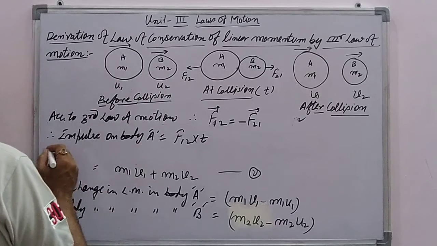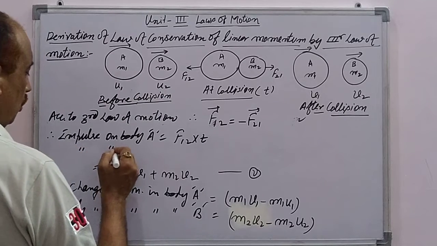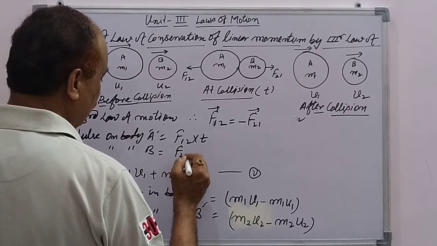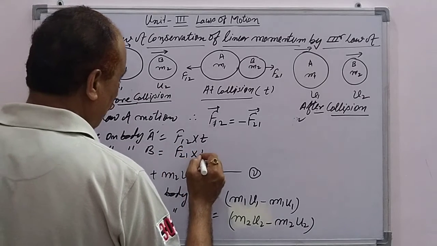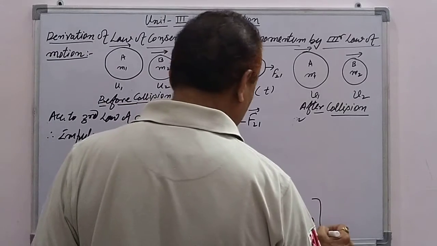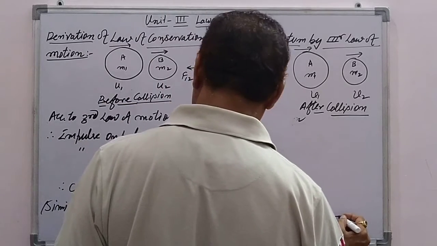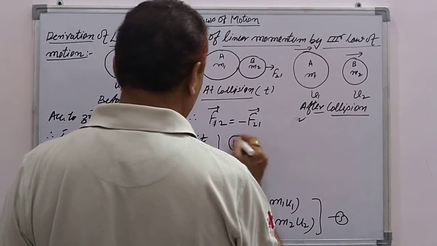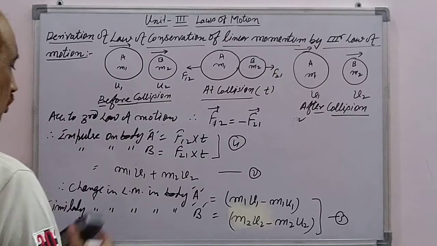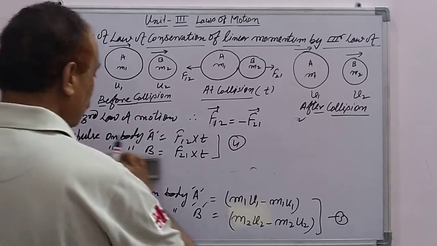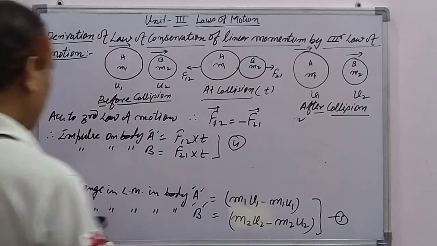Similarly, impulse on body B can be written as F21 multiplied by t. These are equations number 3 and number 4.